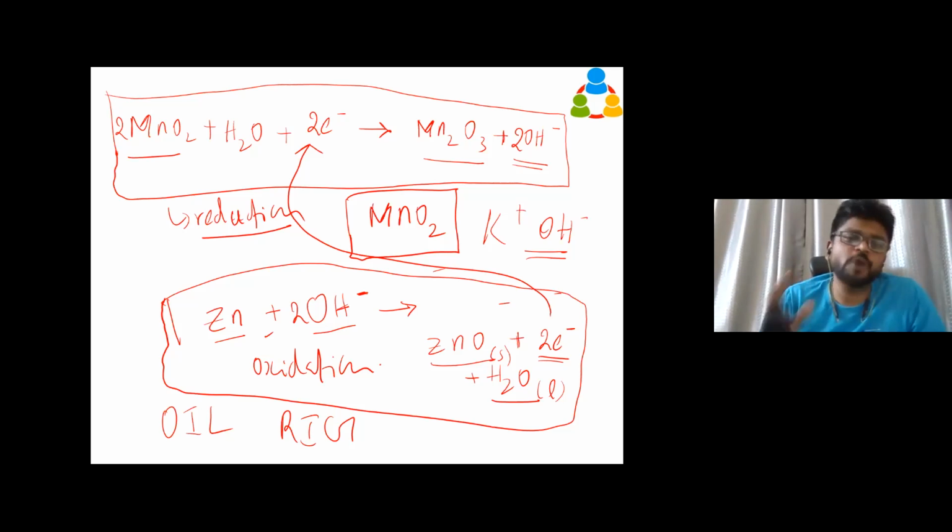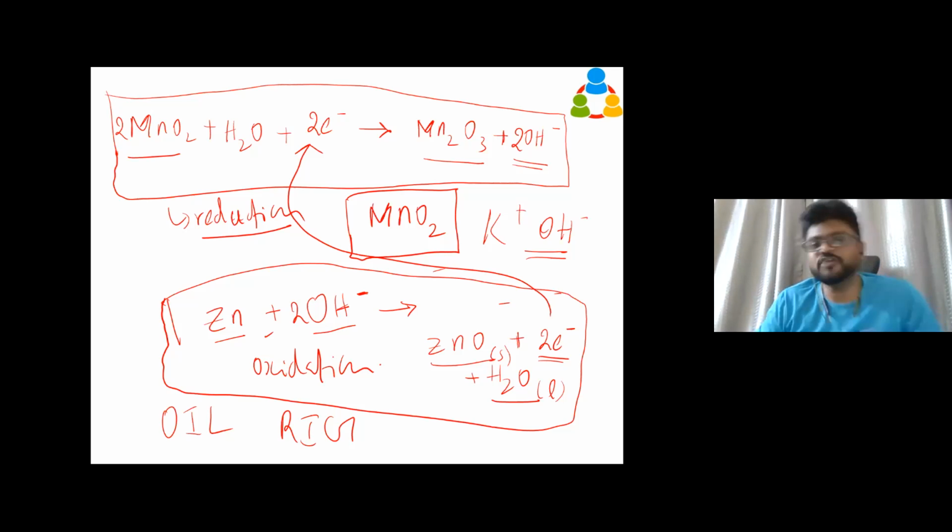The zinc reacts with the hydroxyl ion in the electrolytic solution and gives off electrons and water, and that is absorbed by manganese dioxide, giving hydroxyl ion again, so the electrolytic solution volume is balanced. It produces electrons and absorbs electrons. We tap this electron transfer from one end to the other through a wire, and if we connect a bulb or toy, it does the work for us. That is the principle of the battery.